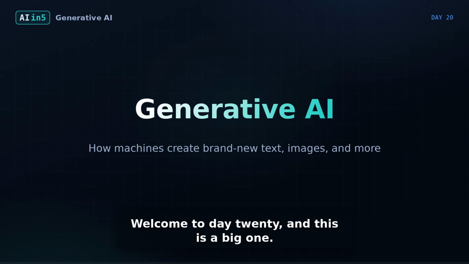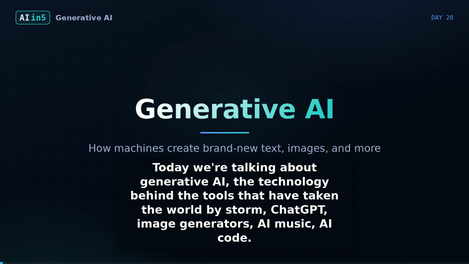Welcome to day 20, and this is a big one. Today we're talking about generative AI, the technology behind the tools that have taken the world by storm: ChatGPT, image generators, AI music, AI code.